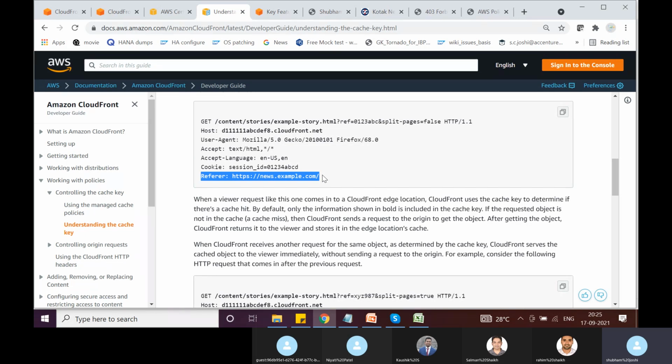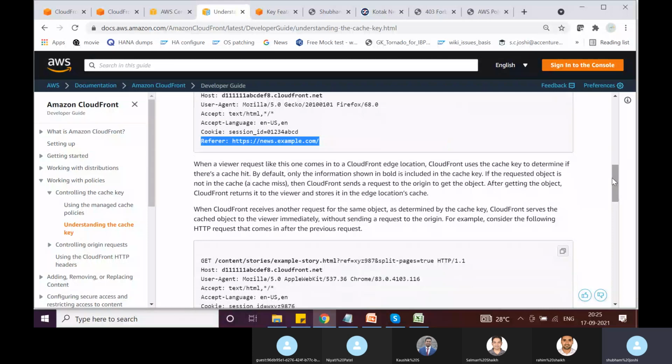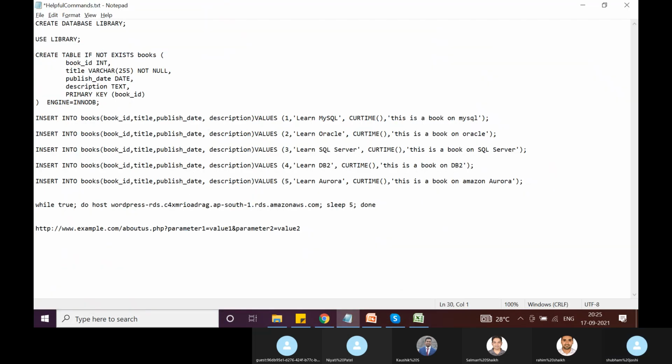Now, there might be a requirement to change this. What could be the use case? Maybe your origin server looks for a specific request header. Assume your origin web server looks for a specific request header called language.